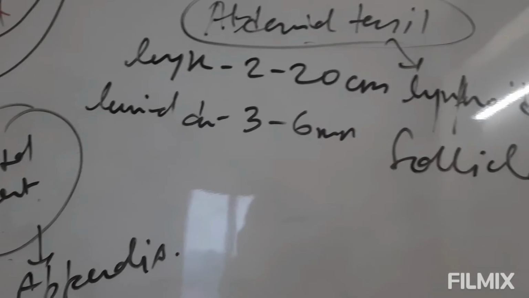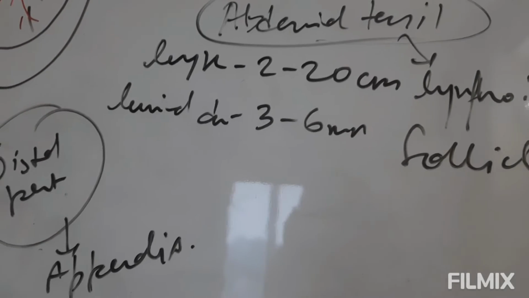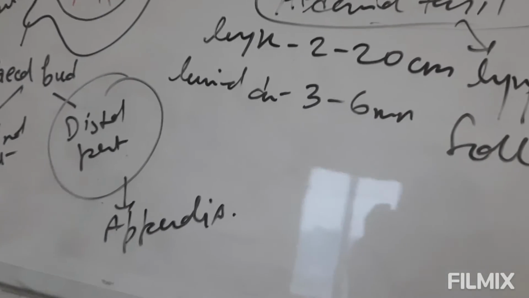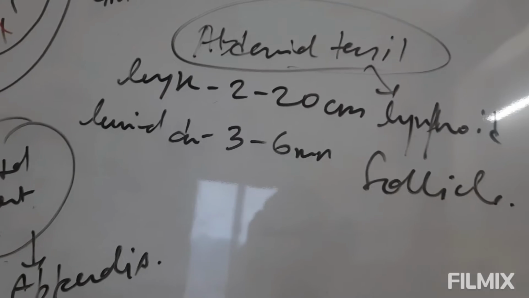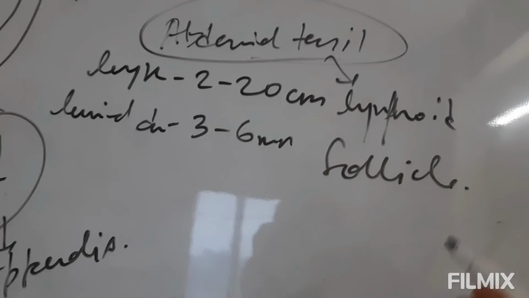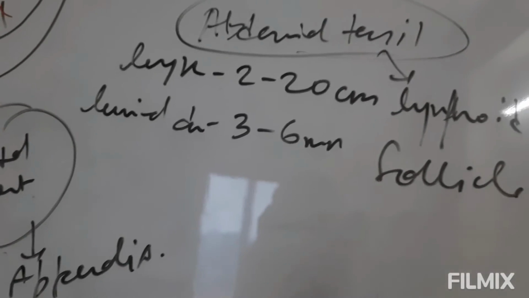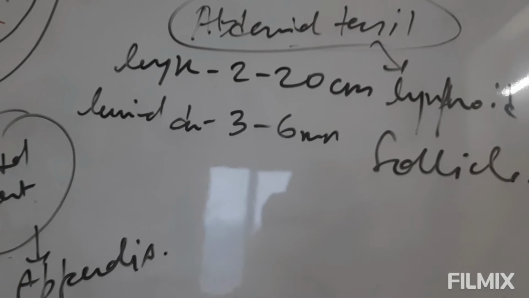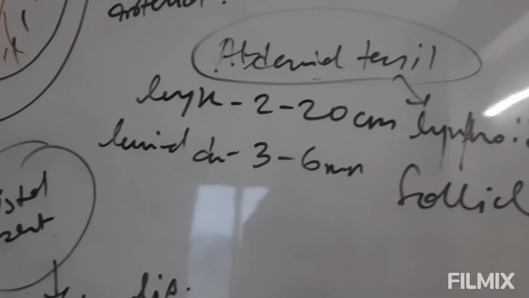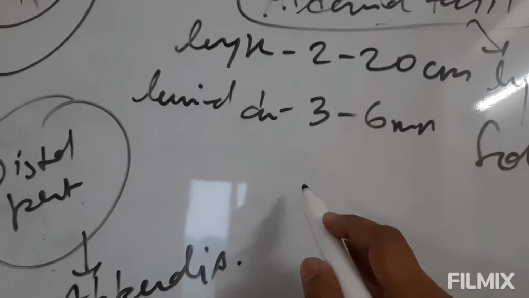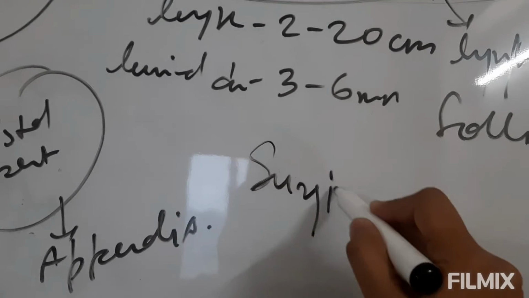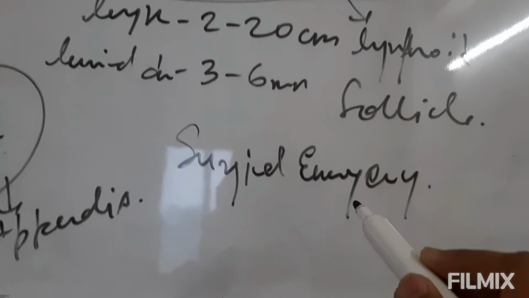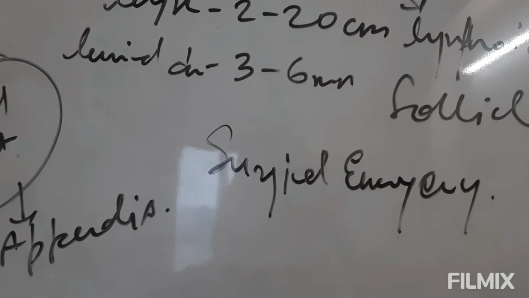Previously the appendix was considered as a vestigial organ, but nowadays many studies are going on to find out the role of the appendix, and it has been seen that it has so much lymphoid tissue. That means it plays a role in immunity also. So the appendix is very important. Why? Because if there is any inflammation in the appendix, it comes right under surgical emergency and the patient has to be dealt with very quickly.